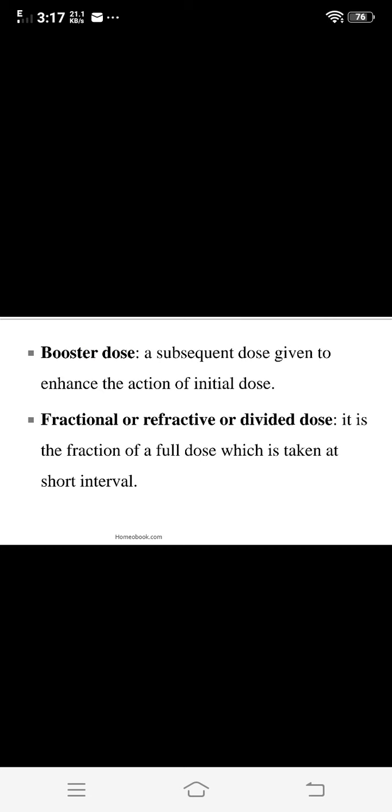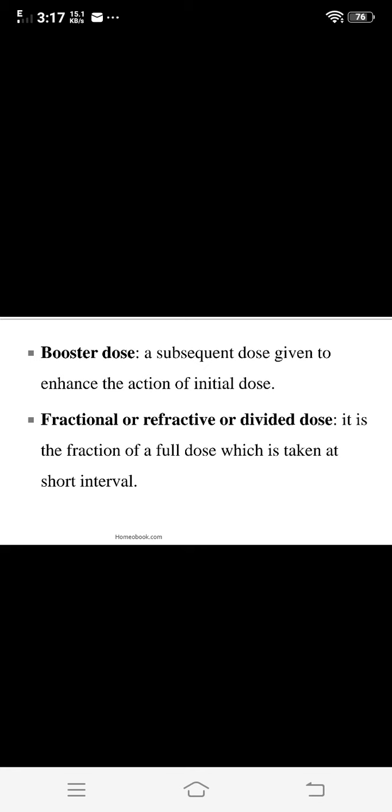Then the booster dose. What is the booster dose? A subsequent dose given to enhance the action of the initial dose. Means if we give a medicine, for example Baryta carb, to a patient, and we have to enhance the action of that medicine, we give a further quantity of that medicine that enhances the action of the initial dose. That we call a booster dose.